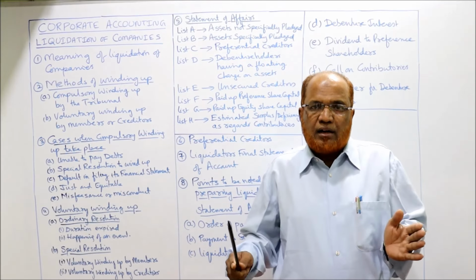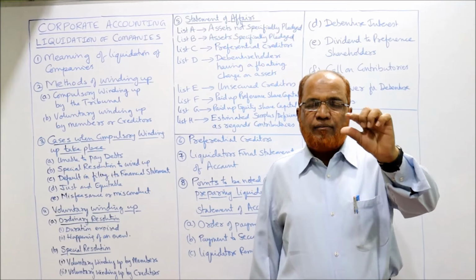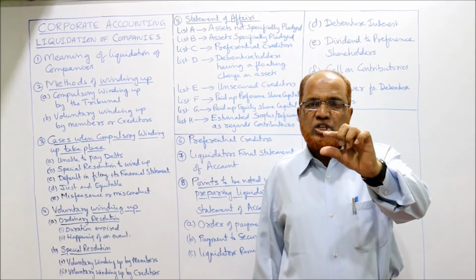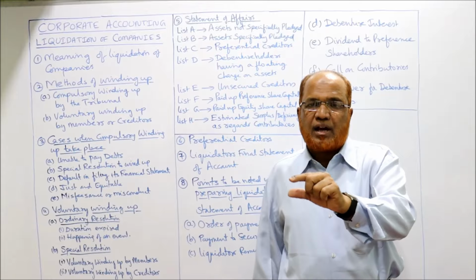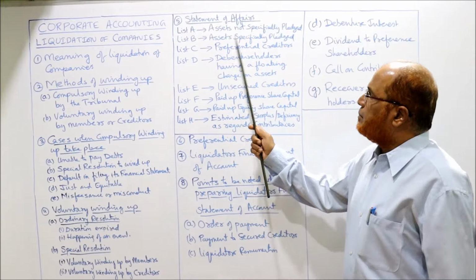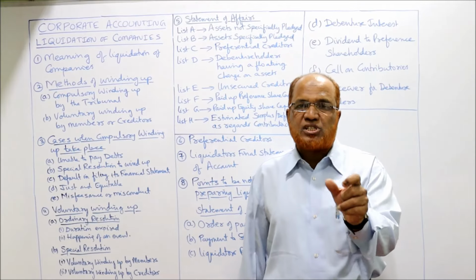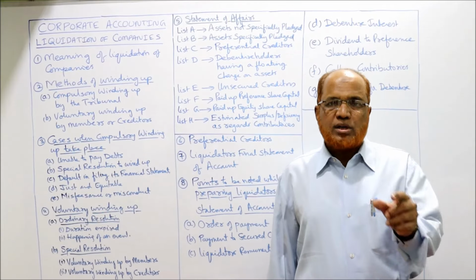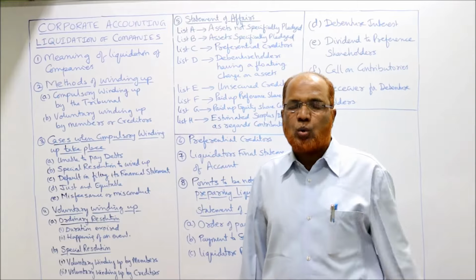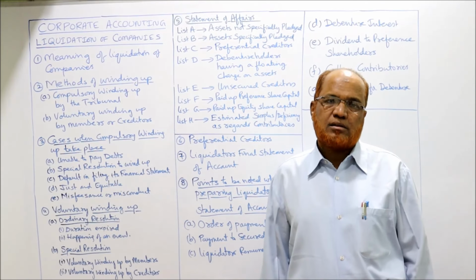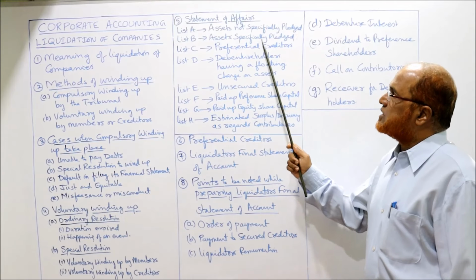So we have to divide. List A will contain all the assets which are not specifically pledged. Then list B, assets which are given as security or assets specifically pledged. Those assets which are provided as security to the creditors, those are called assets specifically pledged.